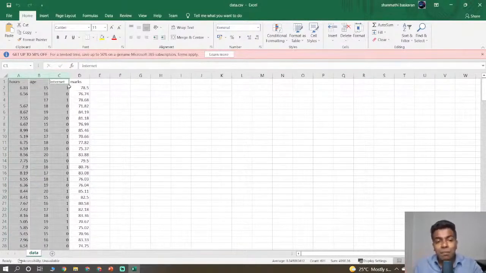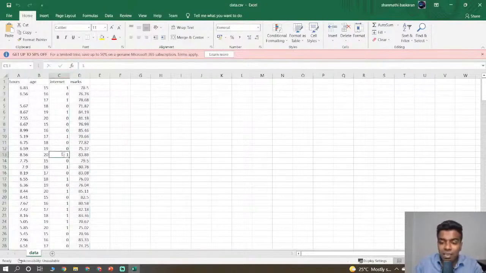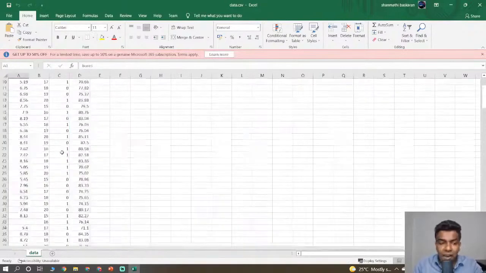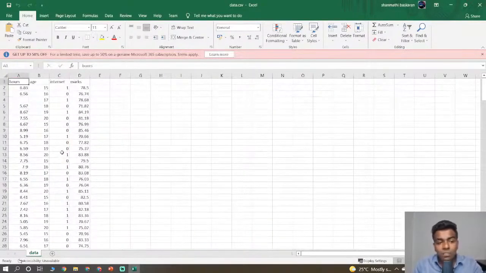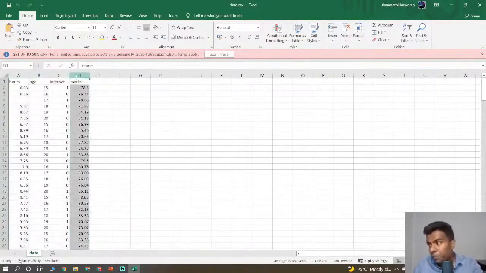So based on the three parameters, we are going to predict the mark of a certain person. We have nearly 202 rows and 4 columns in the data. Out of these 4 columns, hours, age, and internet, these 3 columns are going to be our input, and the last column is going to be our output. Are you clear with this data set?